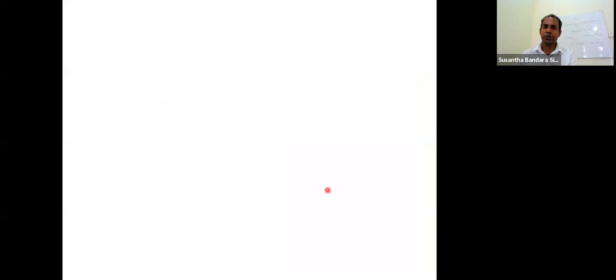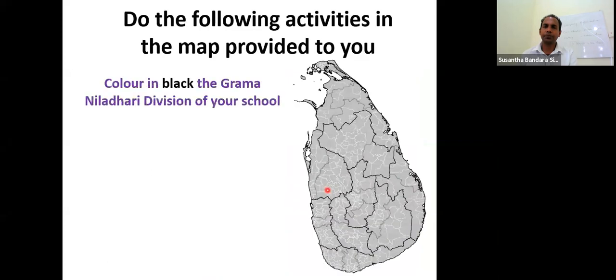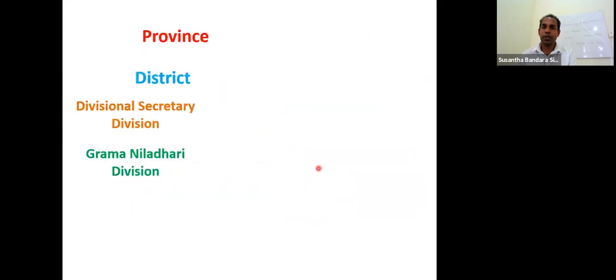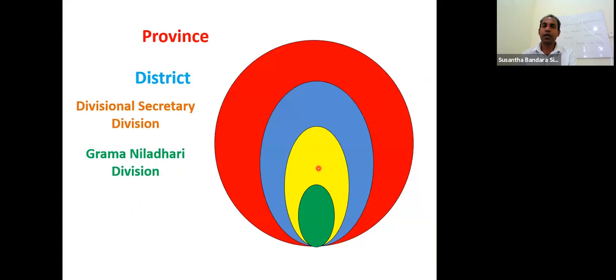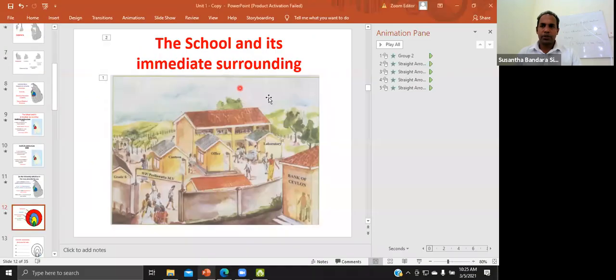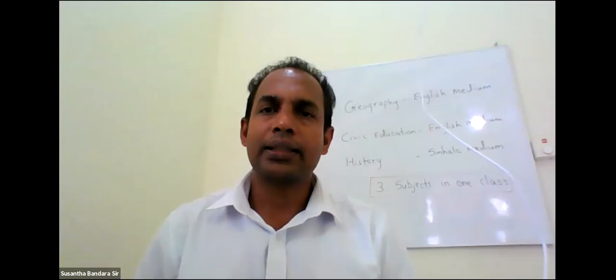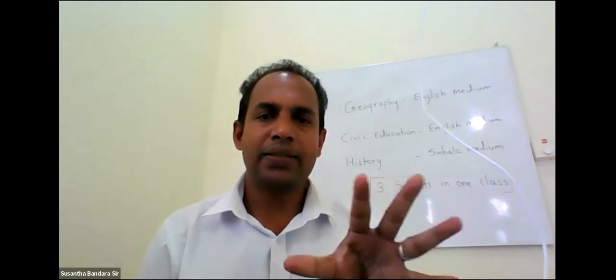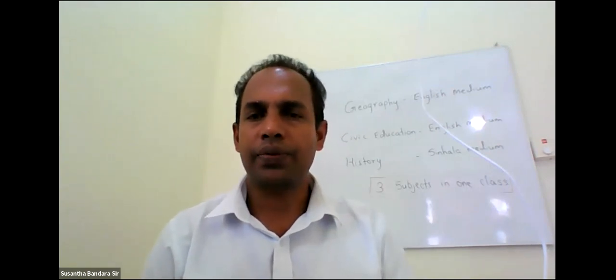And then we learn this one, this activity. You did this activity in the tute also. And finally, we learn this one. Province is the largest one, district second largest, this one third and fourth. So I hope that you understood the lesson clearly. Okay, this is the first lesson of geography.